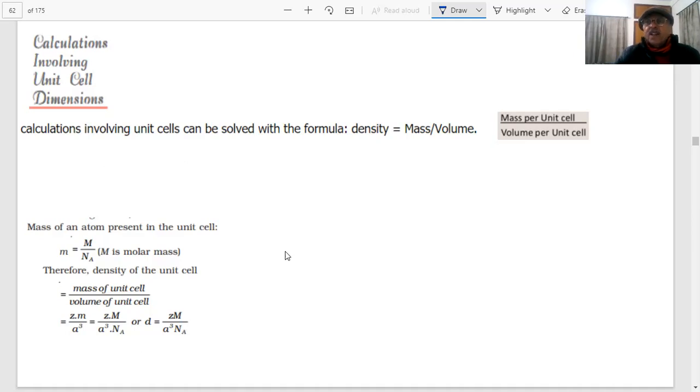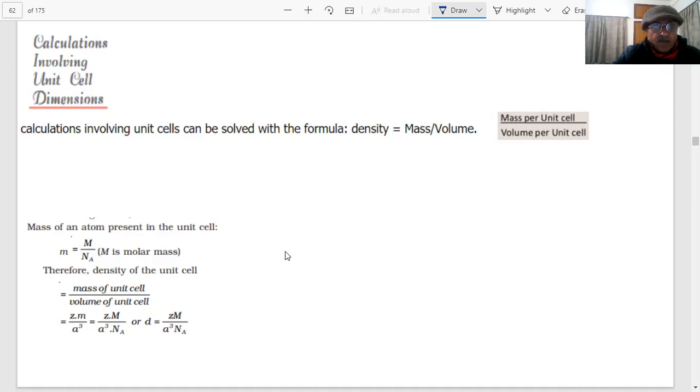You can see that when choices are given, students, they can ask anything. It's not that every time what is written in the book, packing efficiency can be asked, or the fraction of the void space can be asked. Any type of questions are possible, students. We should be prepared for everything.